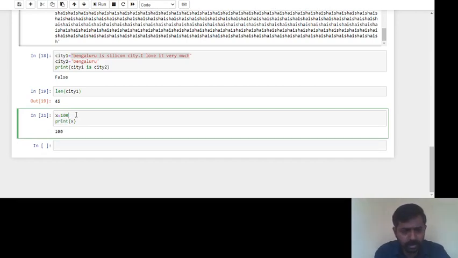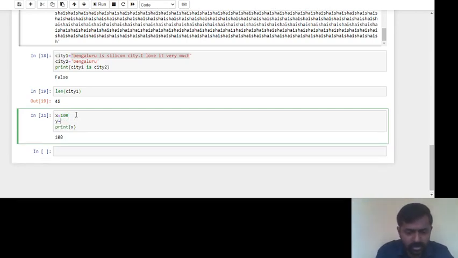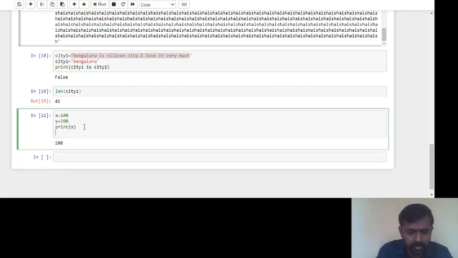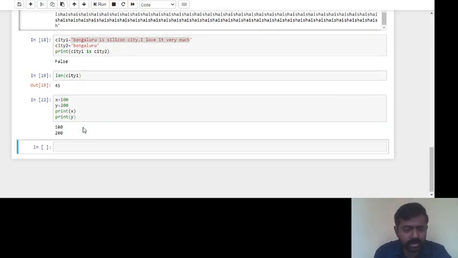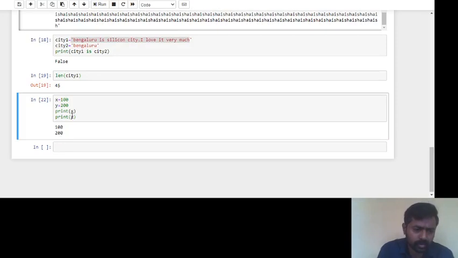Say for example, I'll write y is equal to 200. Again, one more time, I'll write print. This time I want to print x and y. Shift enter. X is 100 and y is 200.